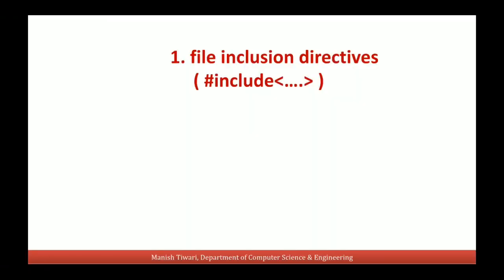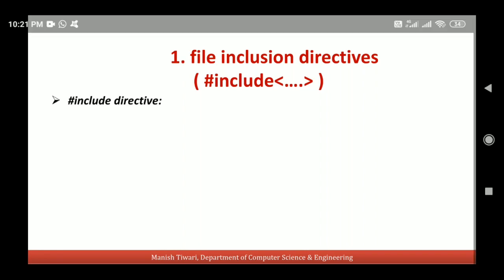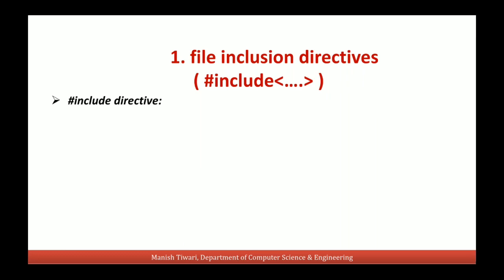Let's discuss the very first preprocessor directive, file inclusion directive. This is also known as hash include directives. As you know, in each program we include header files at the top of the program. Like we write hash include stdio.h, hash include math.h, etc.